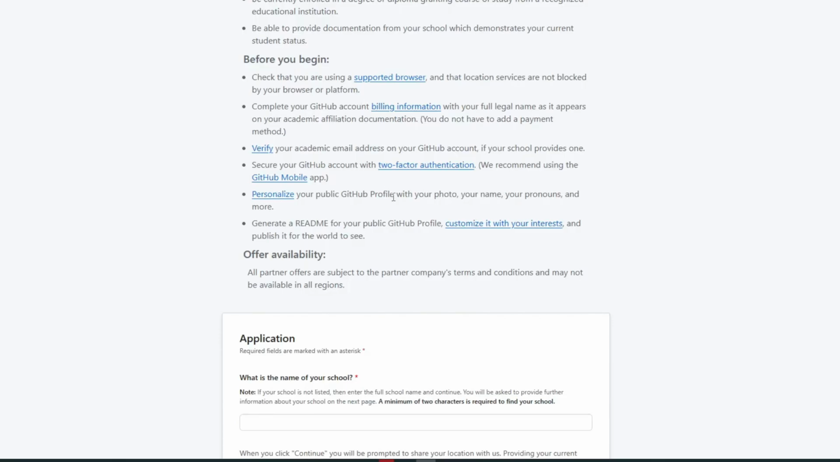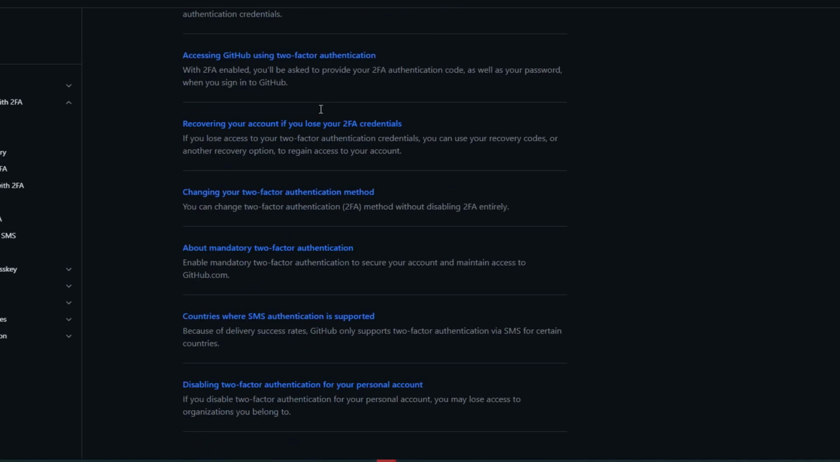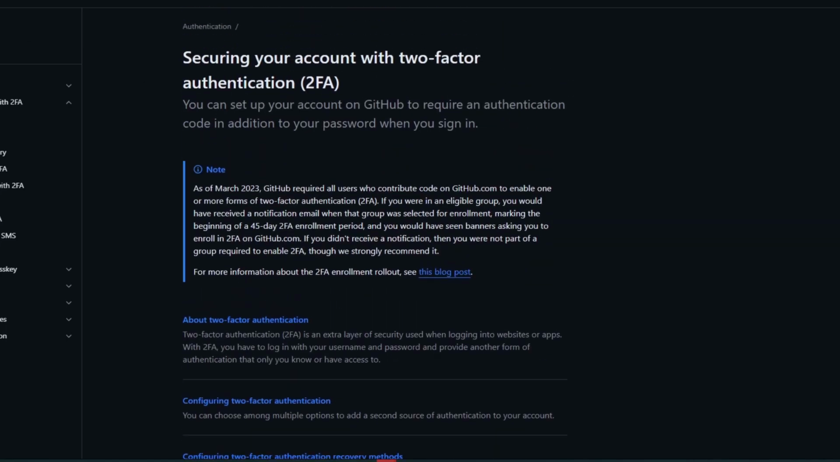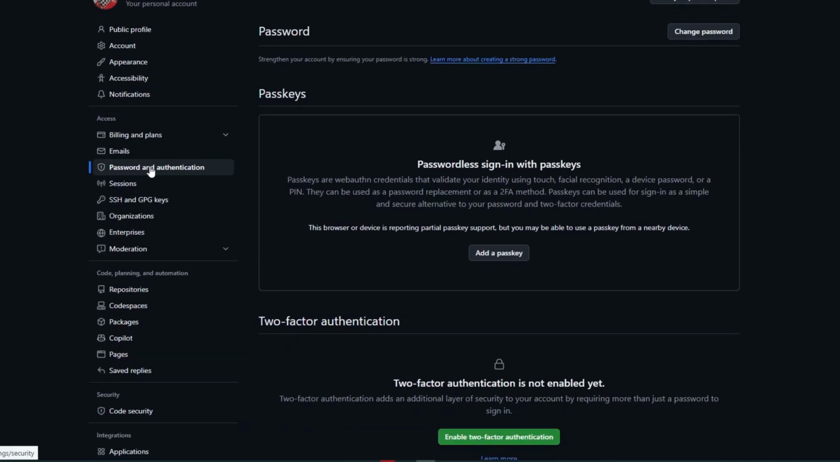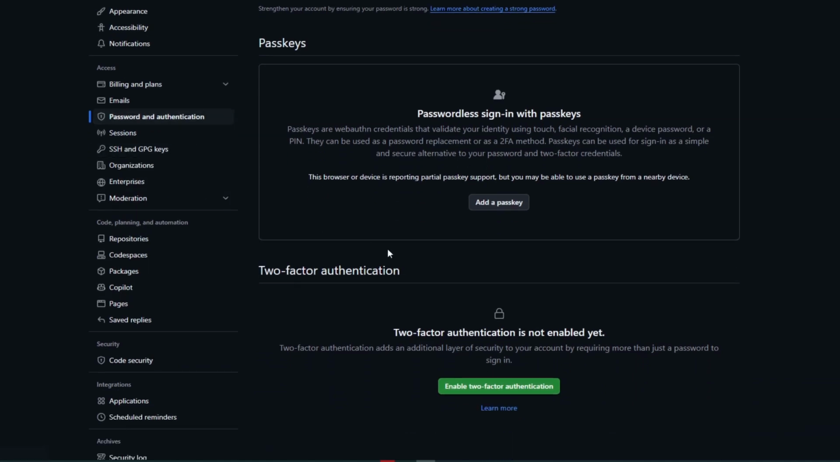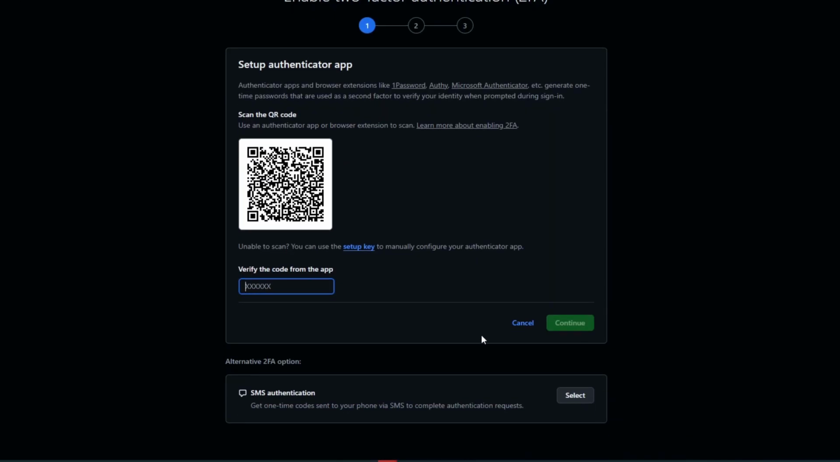Right after making sure that you have set your student email as your primary, we then must secure our GitHub account with two-factor authentication. And so you can just click on this two-factor authentication button, and there will be a guide on how you can do this. Once again, you can just navigate back to your GitHub account right here, click on passwords and authentication, and below this window right here, we have the two-factor authentication. You want to click on enable two-factor authentication.